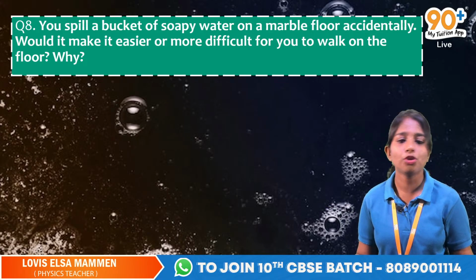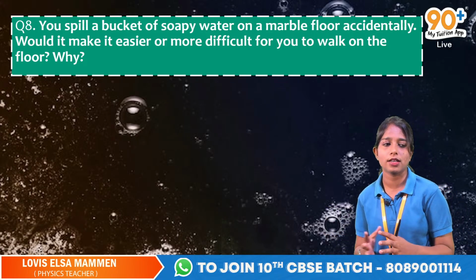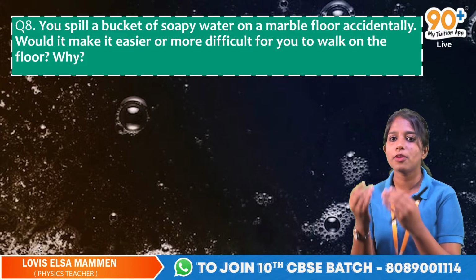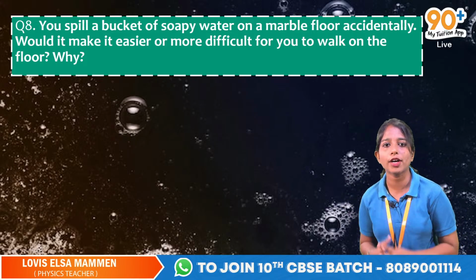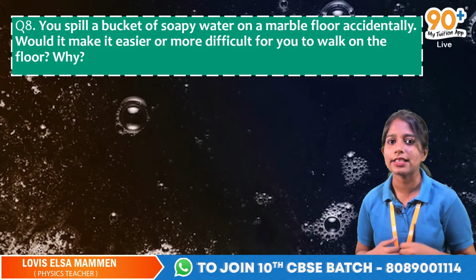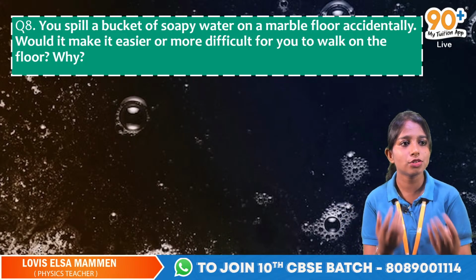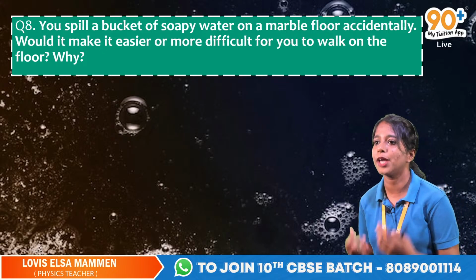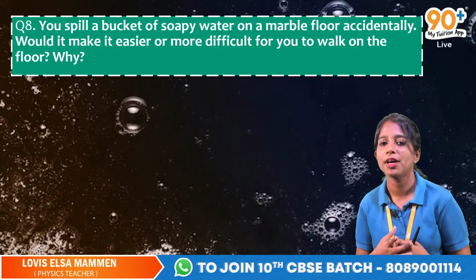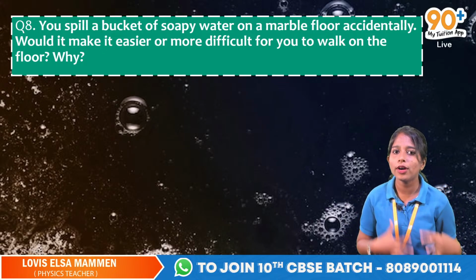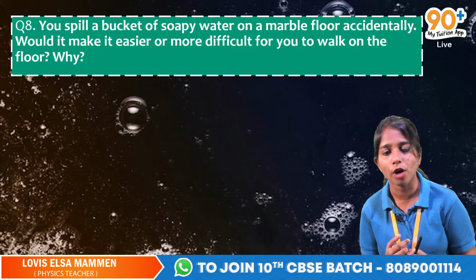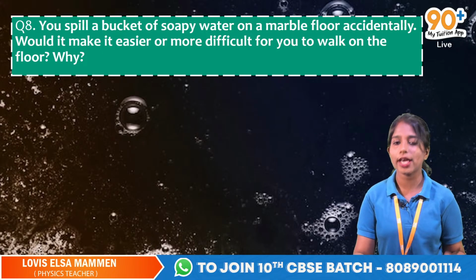Got it? So you know that when the smoothness of a surface increases, there will be less friction. Friction will reduce. So when there is less friction, it will be difficult for you to walk. You need friction to walk. Basically, what do we need to walk and run? We need friction. If the surface keeps getting smooth, it will be very difficult for you to walk because there is less friction there. Okay, so that is the answer.